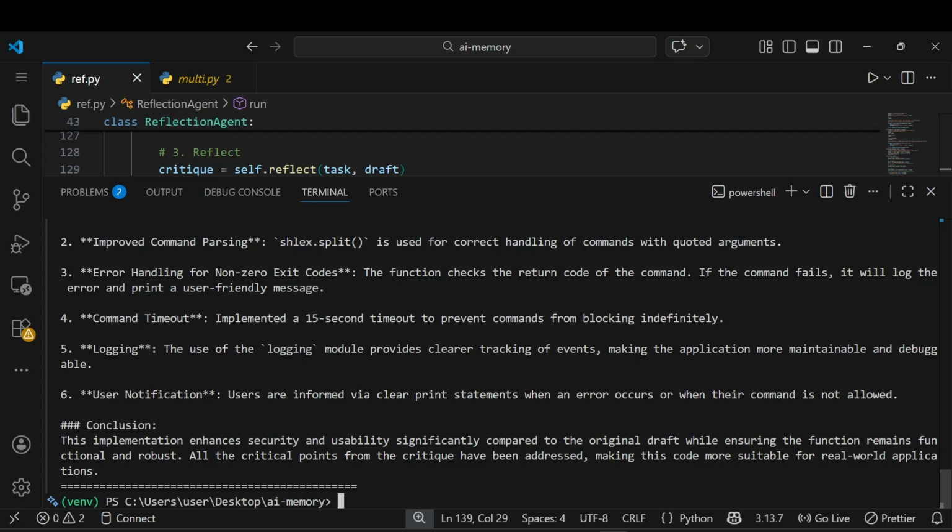So you can see how our reflection agent works. First it gets the response and makes a draft. Then it gets the errors, bugs, and security issues it made. Then it fixes itself: it calls the LLM again and fixes all those bugs, and gives us the proper response with best practices. We can use it for production also. So this is your reflection model. Let me see if we have anything